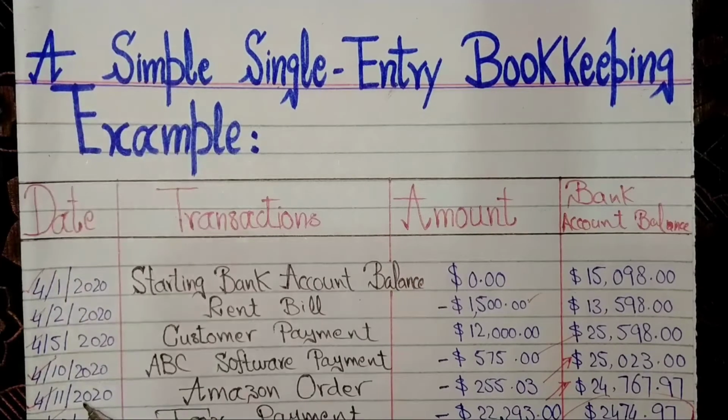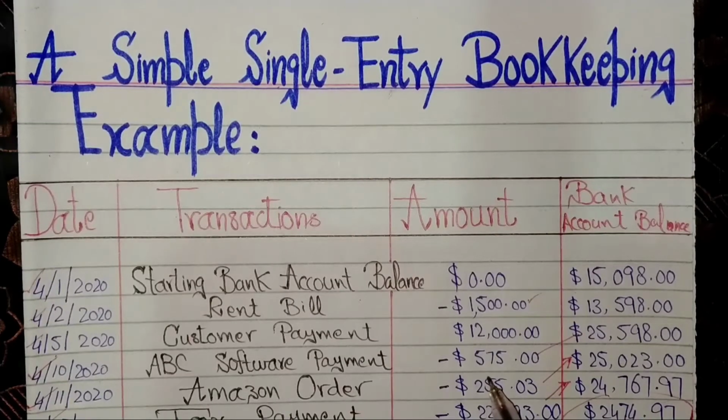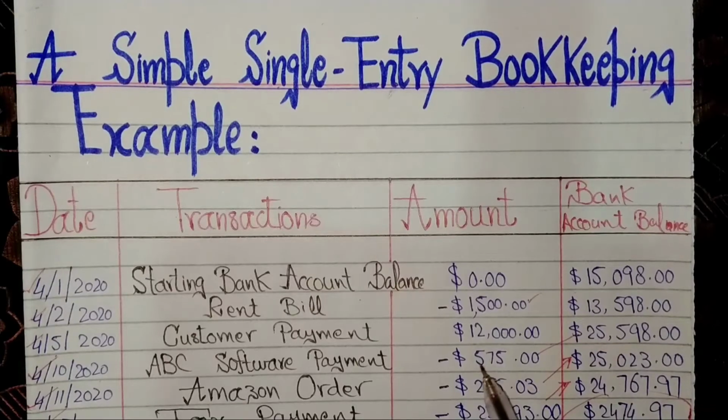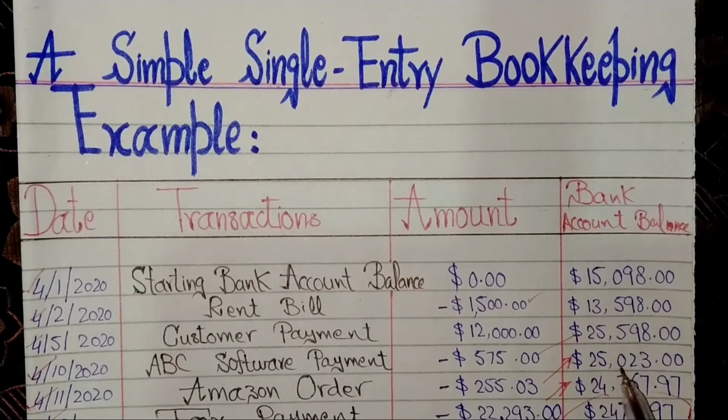The next transaction is on 10th April 2020, ABC software payment. The payment paid by the company for software amounted to $575, a decrease from bank account balance. The remaining balance is this.